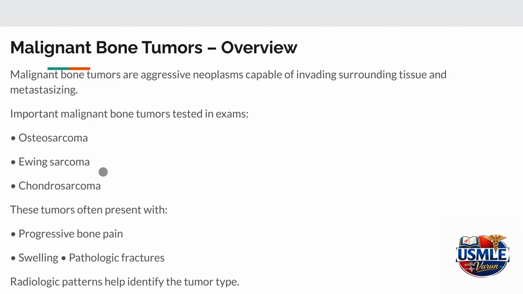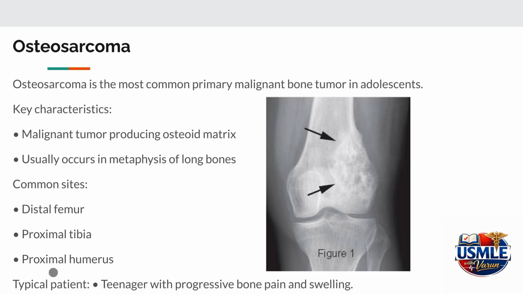Three important malignant bone tumors that are particularly tested on exams include osteosarcoma, Ewing sarcoma, and chondrosarcoma.